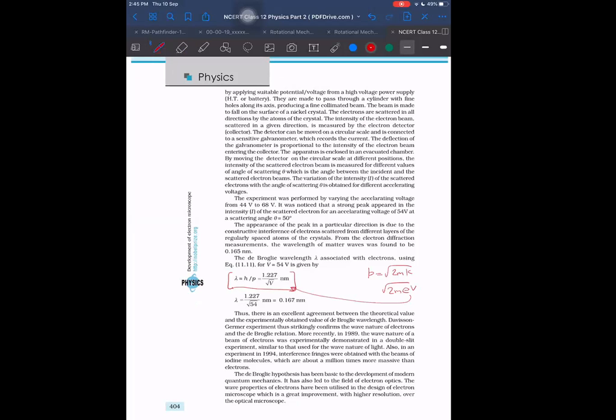So overall it comes out to be 1.227. I told you to remember this 1.227. Actually 12.27 will be if I write in angstroms. Otherwise, 1.227 if I want to write in nanometers.